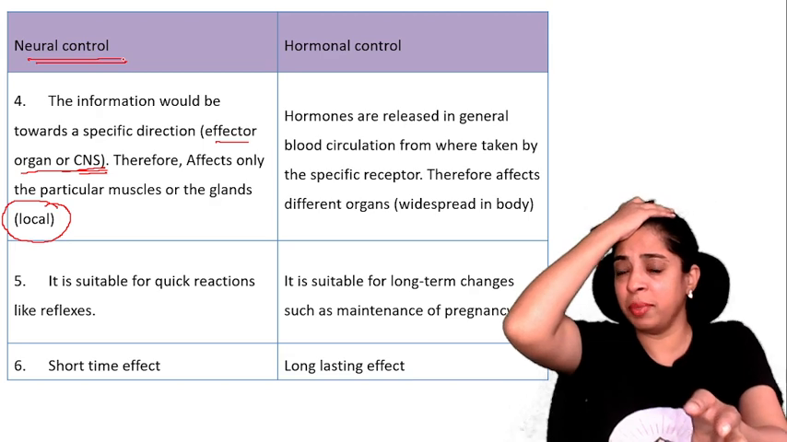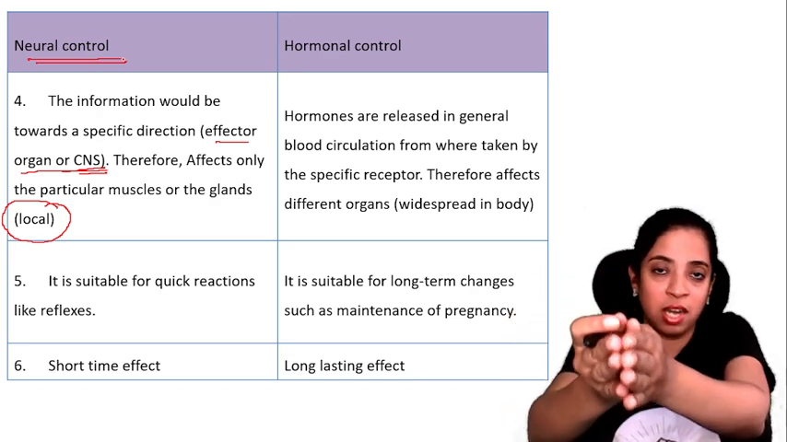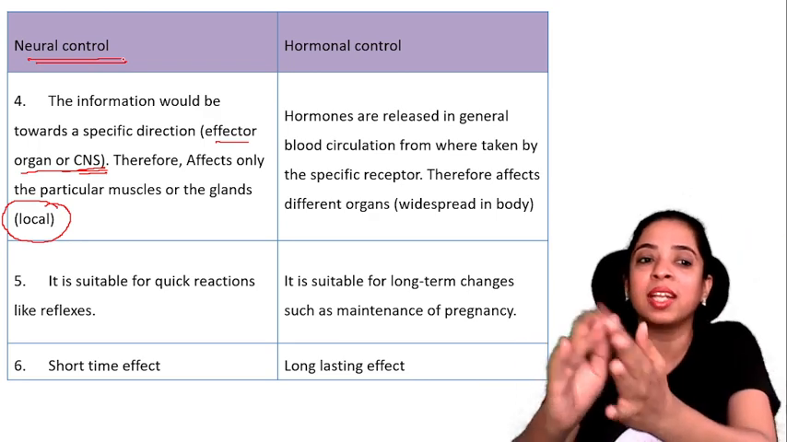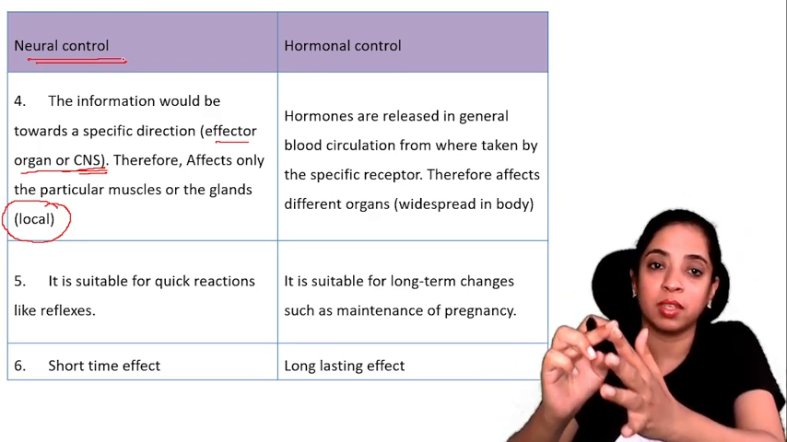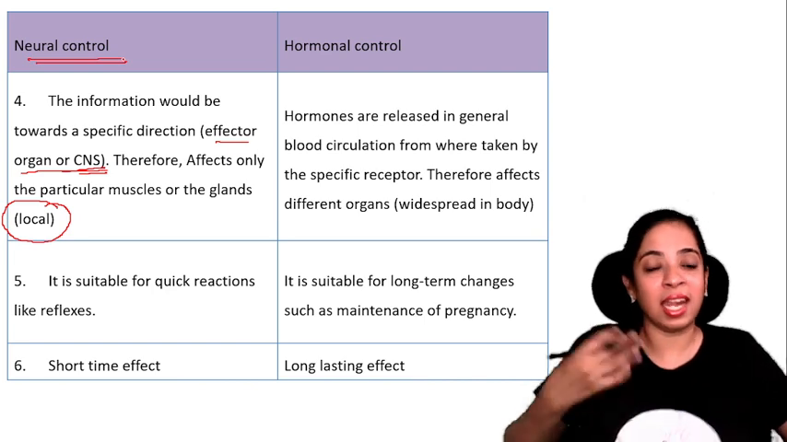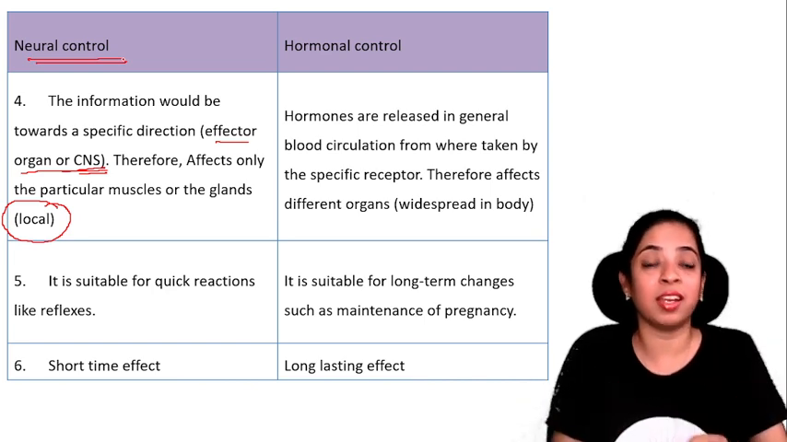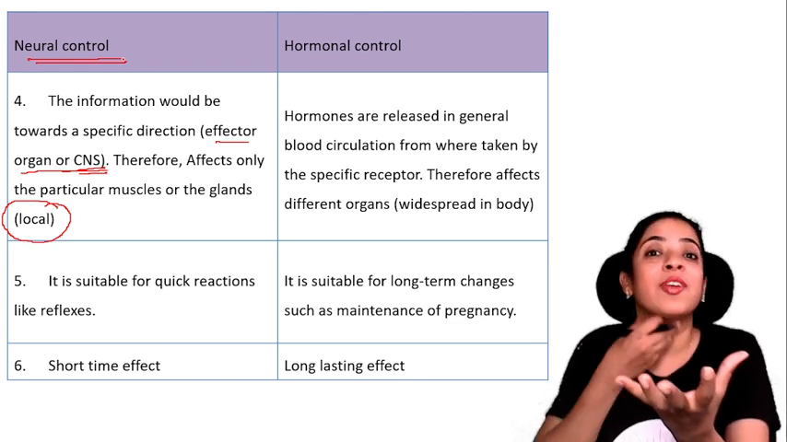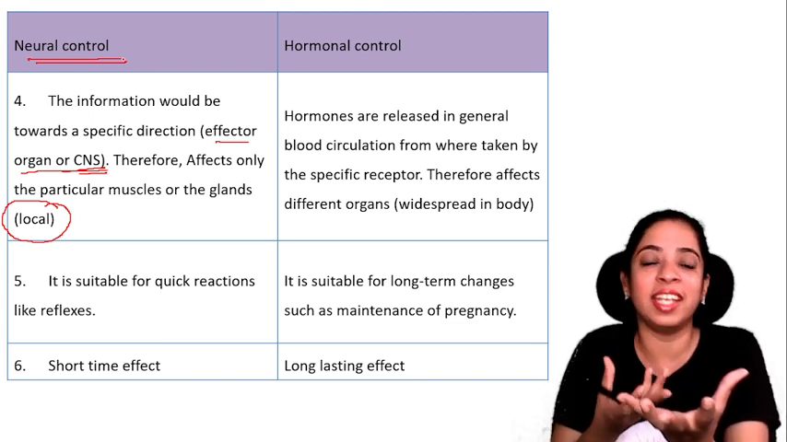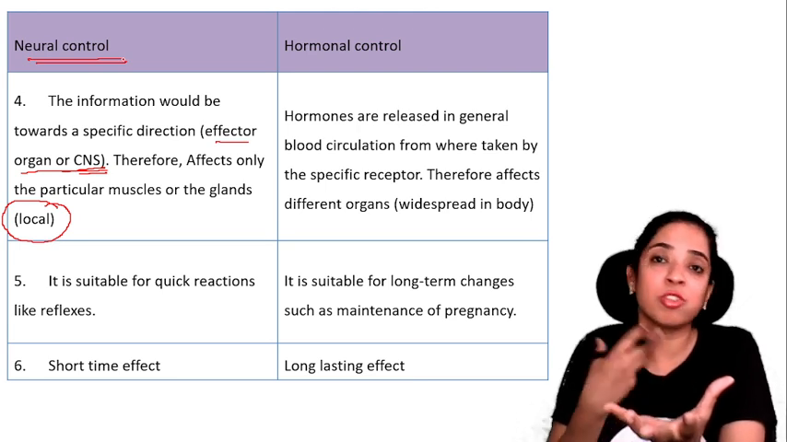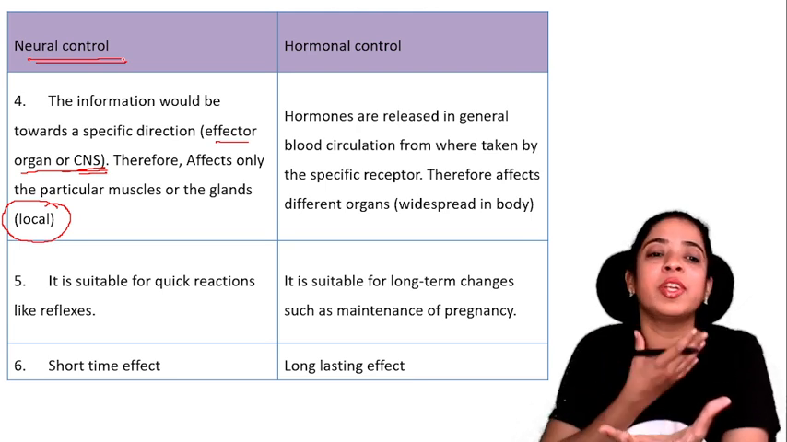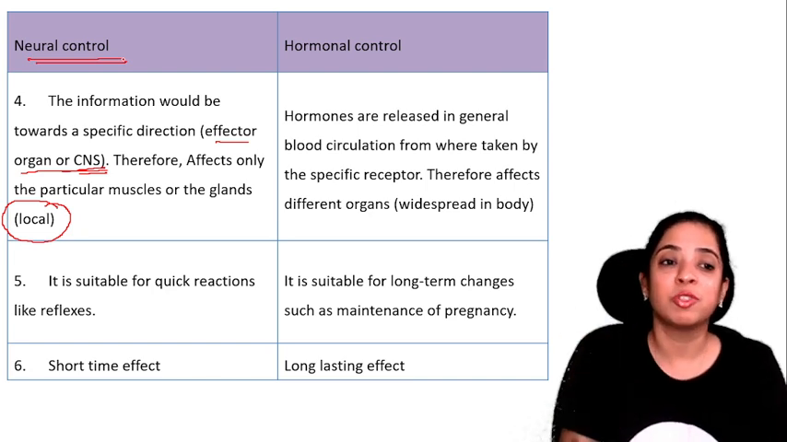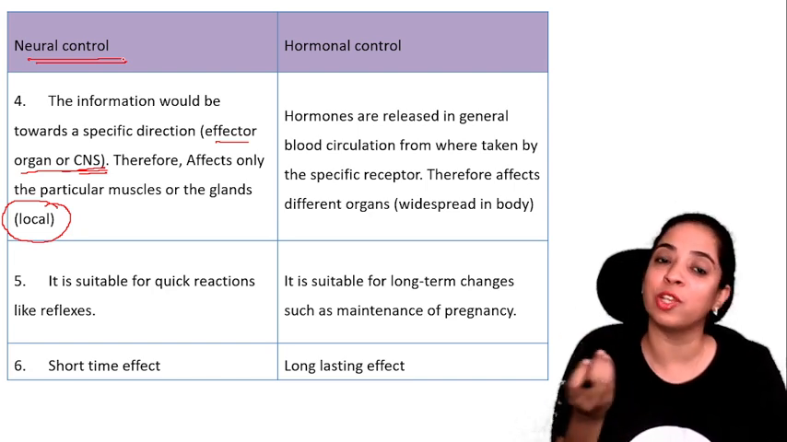If the information is coming to the muscles here, to remove the hand because something is hot, it is affecting a particular muscle. Or if a gland is involved, where a hormone or secretion is needed, for example, if you see your favorite food, your salivary glands start secreting saliva. This is also a neural control. So here it is affecting a particular gland. That is why we say its action is local.